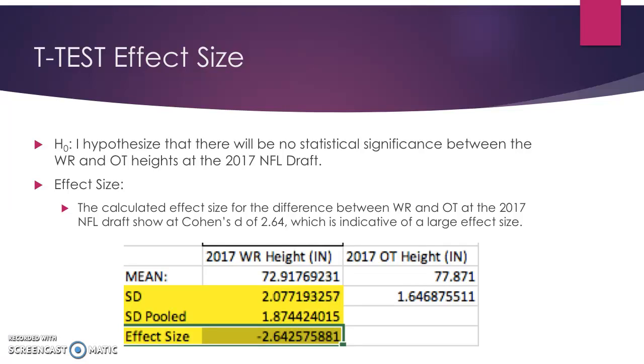Okay, so for effect size on this data set, the Cohen's d value was 2.64, which is indicative of a large effect size. Effect sizes greater than 0.8 have a large pull on the data.